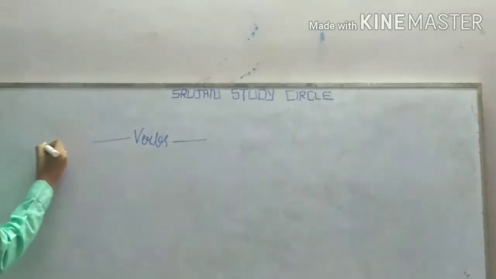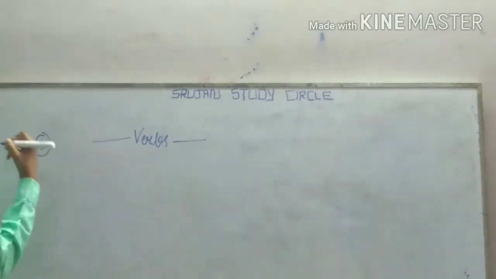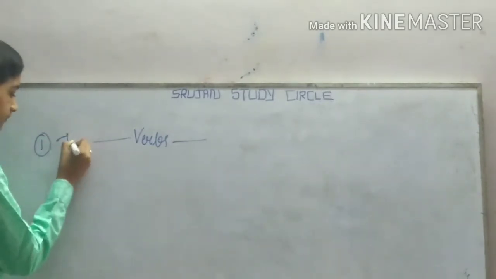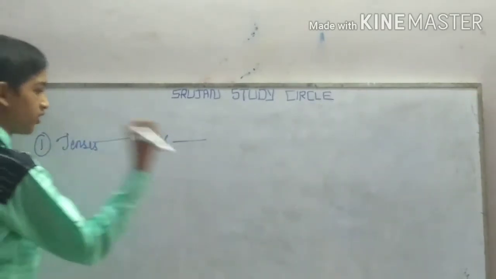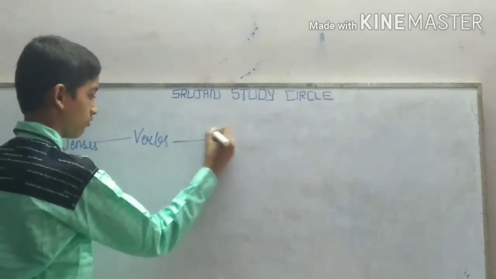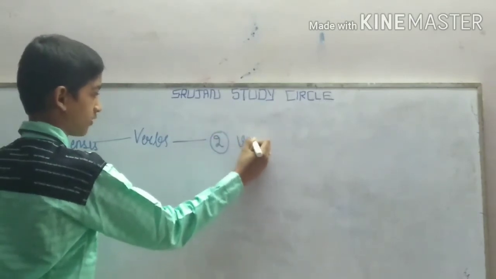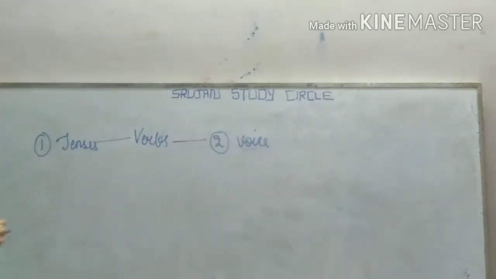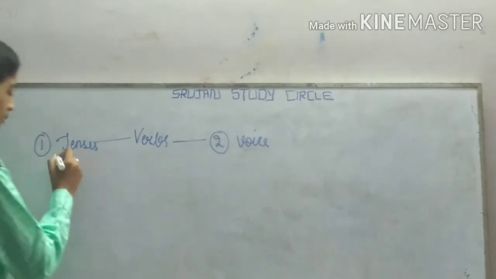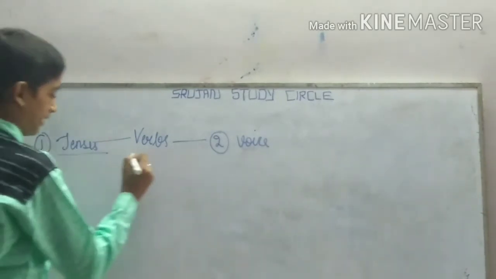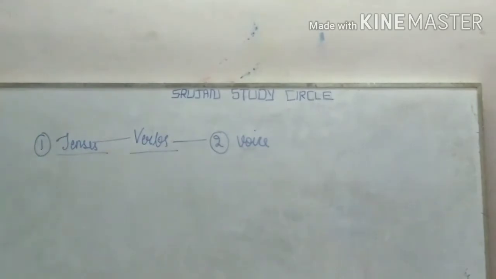They are one, tenses, two, that is voice. In this video, we are going to learn a little bit of tenses and a little bit of verbs.